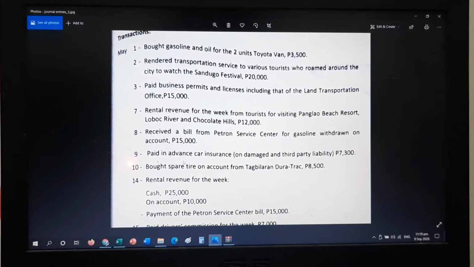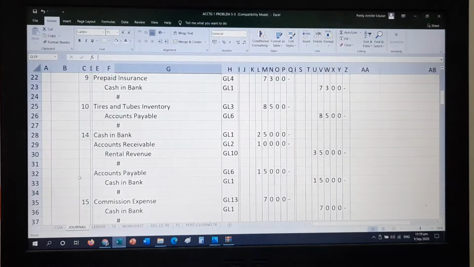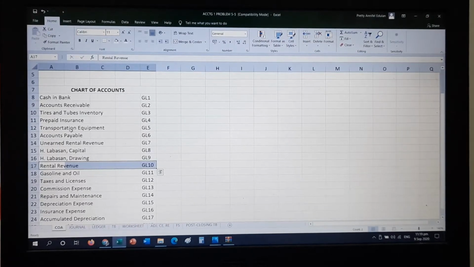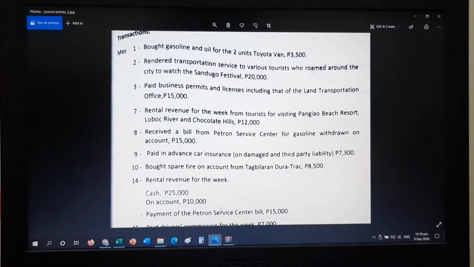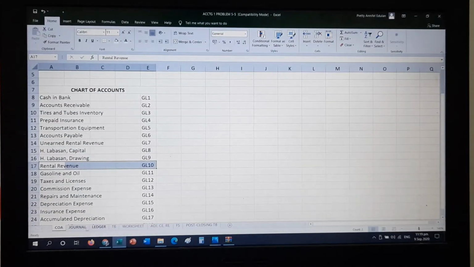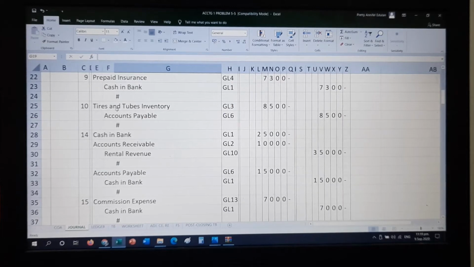Bought spare tire on account from Tagbilaran Duratrack. So we purchase a spare tire. Let's look at our chart of accounts. What is the proper account title? Tires and tubes inventory. Was it done on account? Let's look at the problem. Yes, on account. So that is accounts payable. 8,500. Again, the folio. Don't forget.